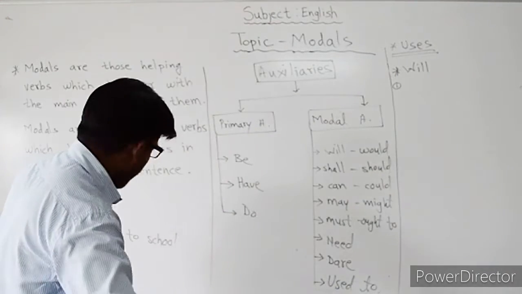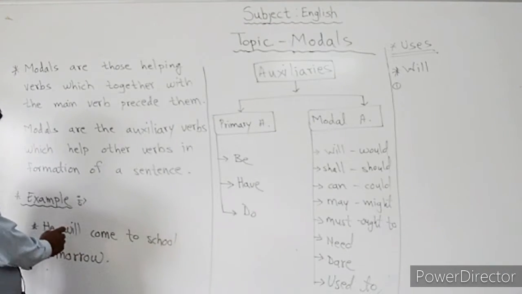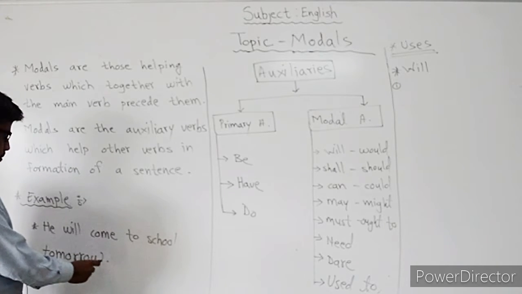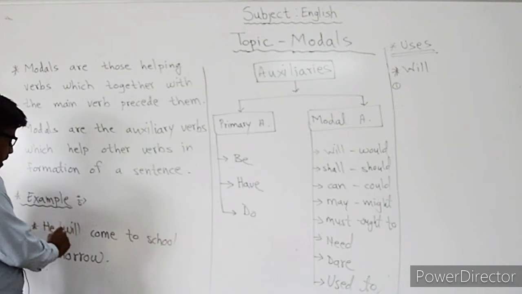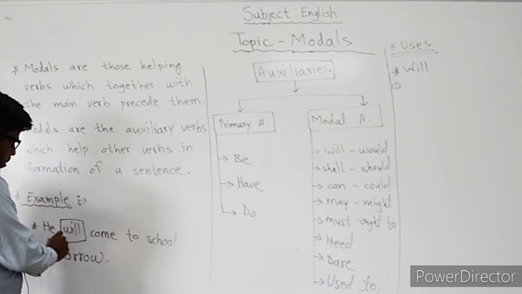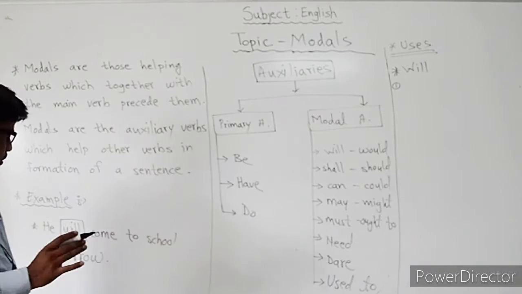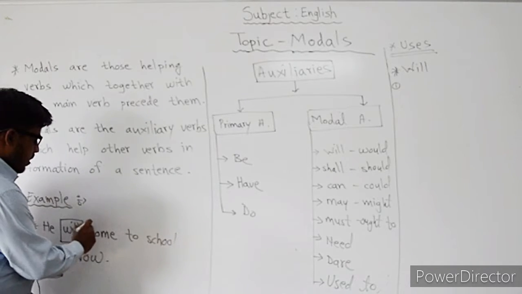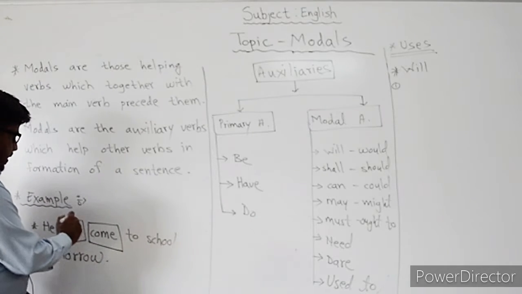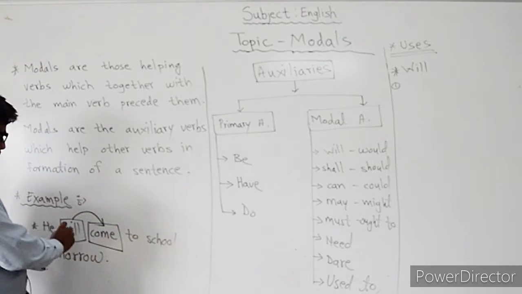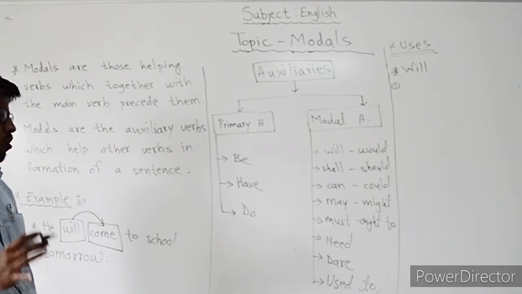Okay, so here is one example. He will come to school tomorrow. In this sentence, will is the modal, or you can call it a helping verb, because it is helping this main verb come. It is helping the main verb, so that is called a helping verb, meaning modal.